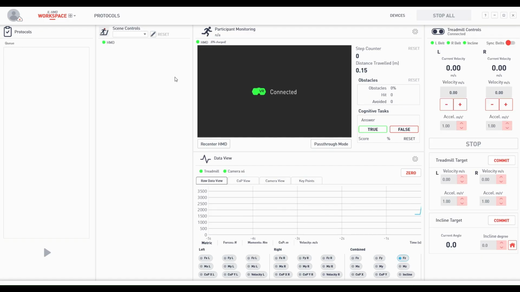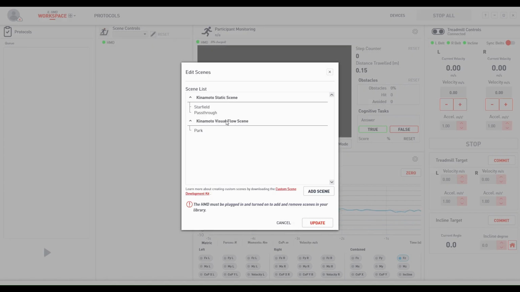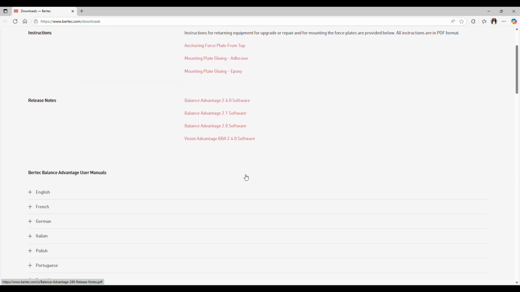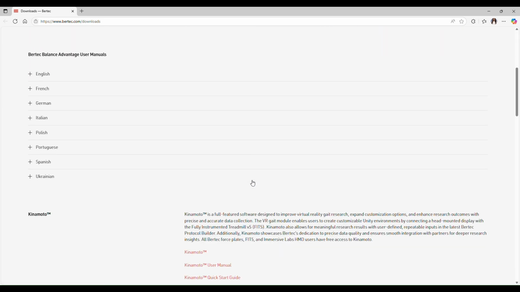In the HMD or Dome workspace, click on the pencil icon to open the Edit Scene window. In the window, click on the Custom Scene Development Kit link. Bertec's Downloads page will open. Scroll down to the Kinomodo section and click on the Custom Scene Development Kit box.